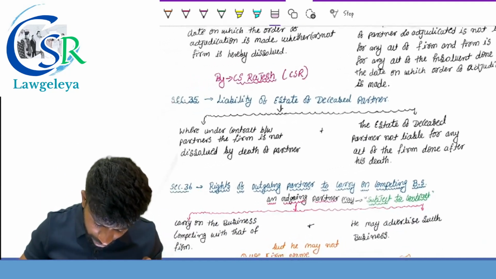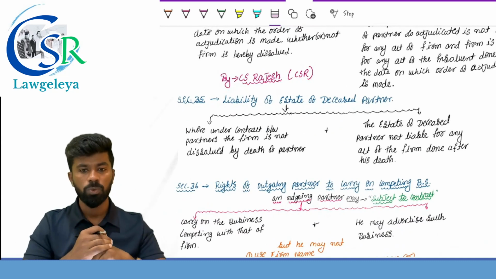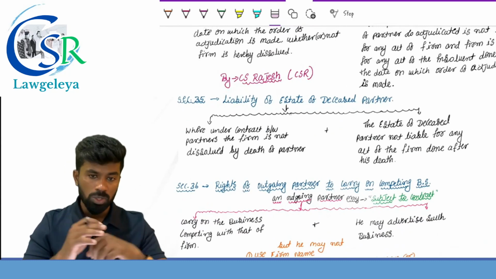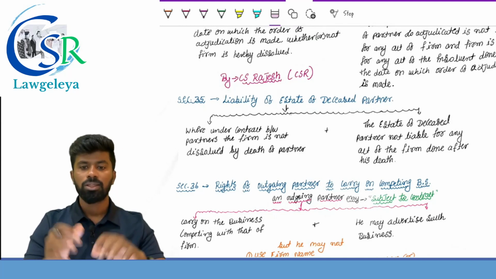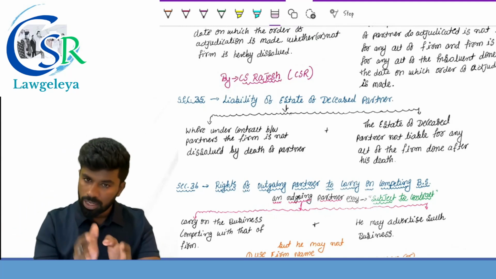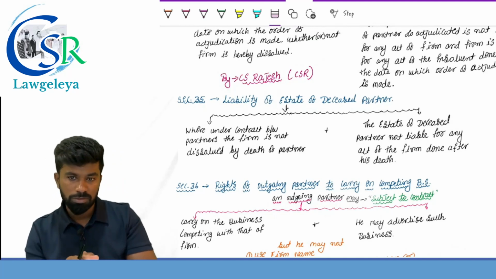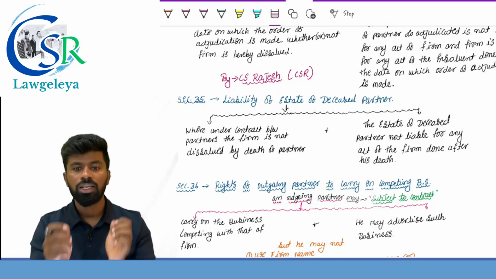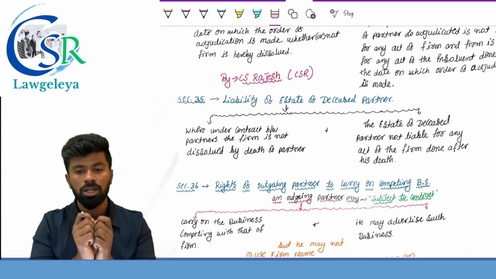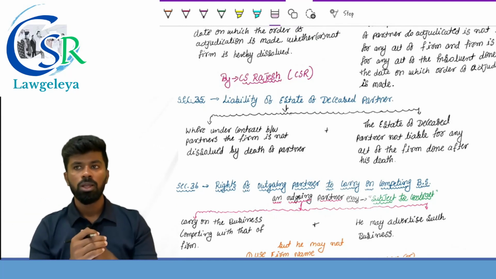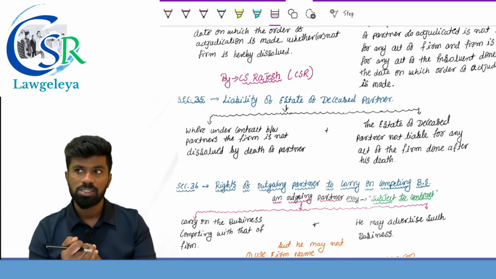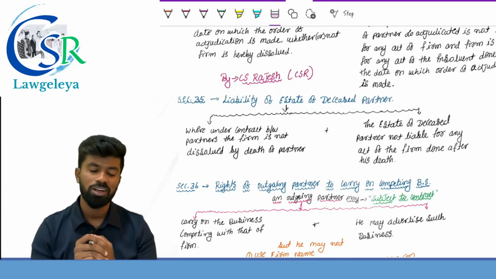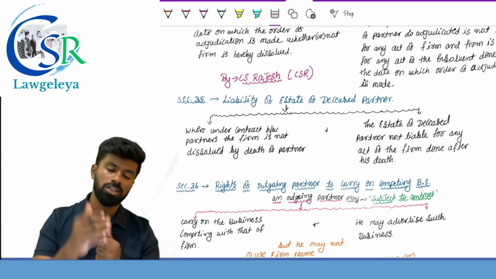35, liability of estate of deceased partner. So, where the firm is not dissolved by a contract between the partners, the estate of deceased partner is not liable for any act of the firm done after his death, and even death does not require the public notice. So, the assets of the deceased partner cannot be held responsible for any act of the firm done after the death of the partner.